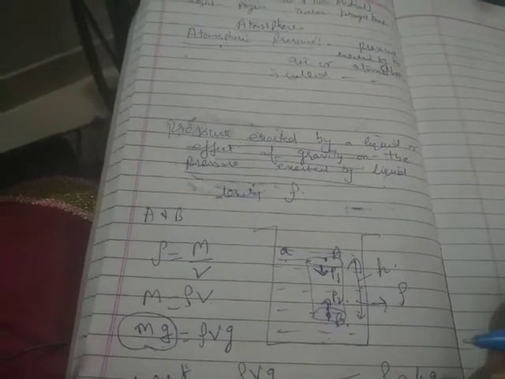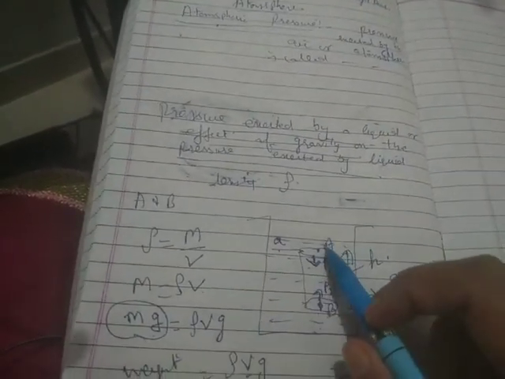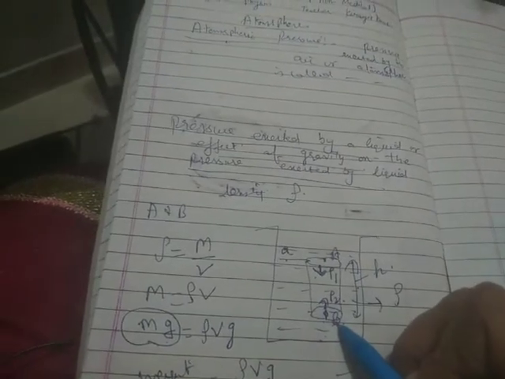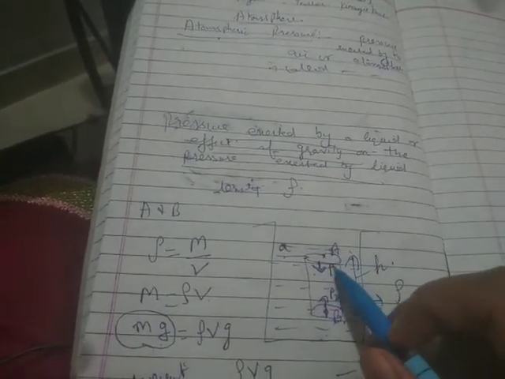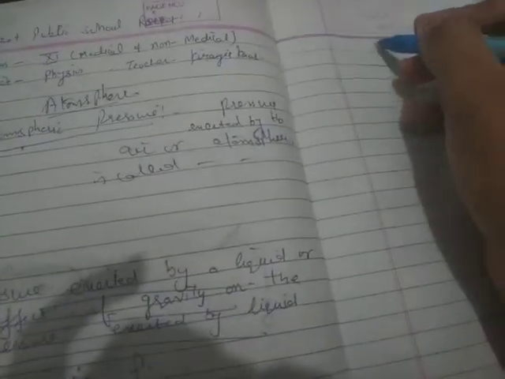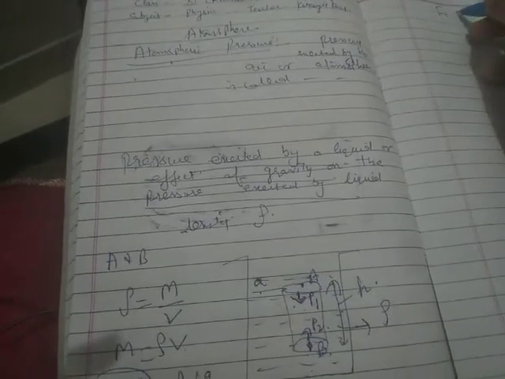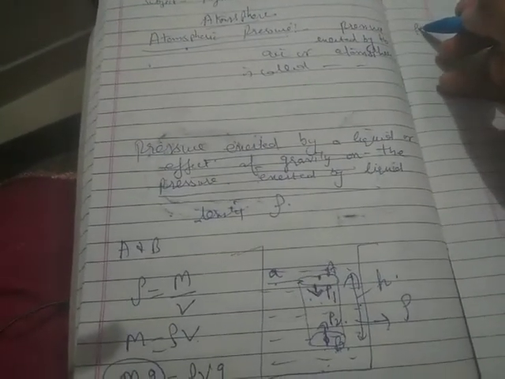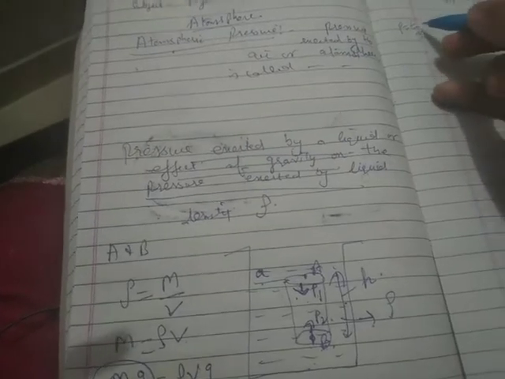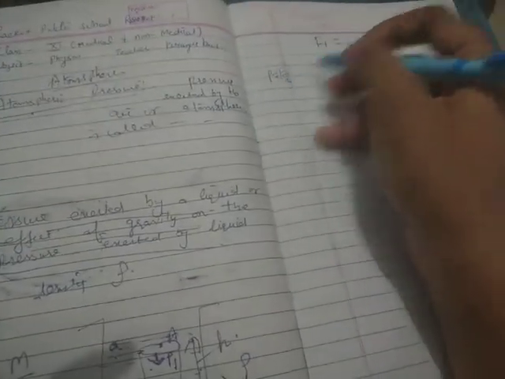So we have taken that P1 is the pressure at point A, and P2 is the pressure at point B. If P1 is the pressure at point A, there will be a force, let it be F1, acting at point A. Generally pressure is equal to force upon area, so force will be equal to pressure into area.